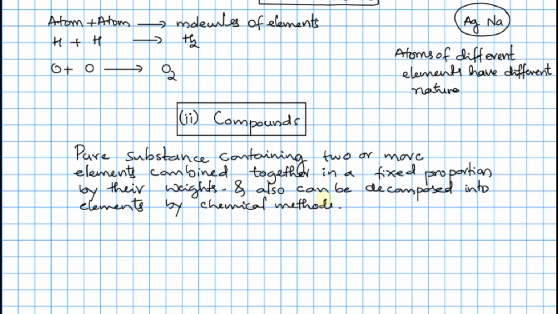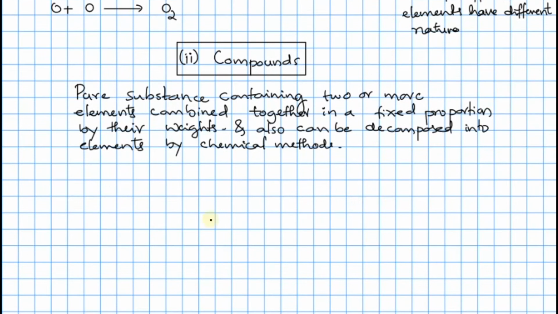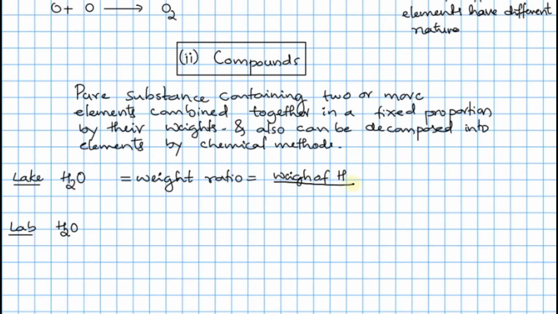Now let's understand some more things related to this. If I have the water molecule H2O, and I take two water molecules, whatever the source, one taken from the lake and the other prepared in the lab, the mass of hydrogen and the mass of oxygen should always be constant. Therefore, weight ratio is equal to weight of hydrogen divided by weight of oxygen.